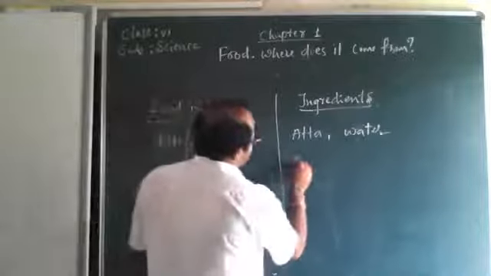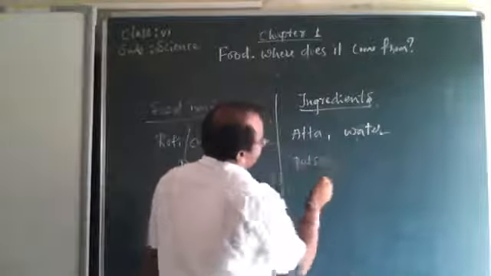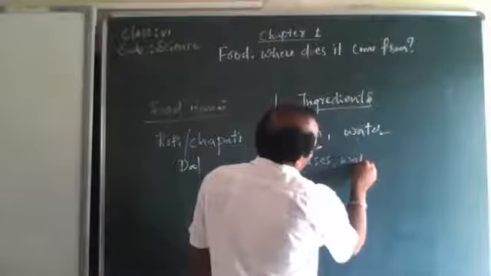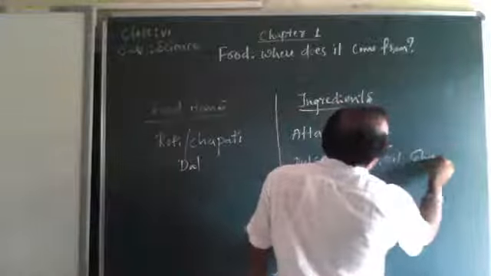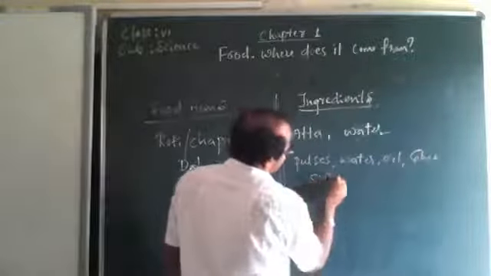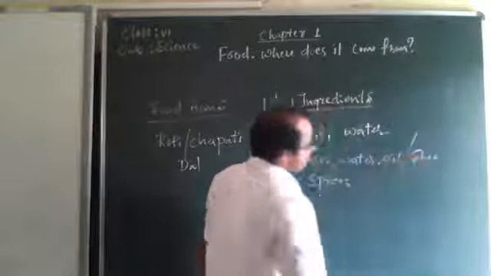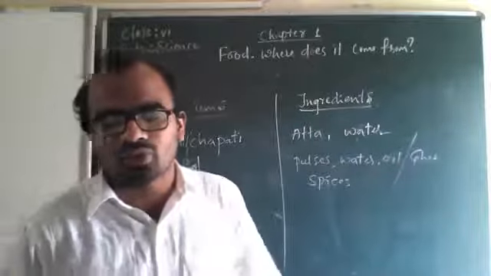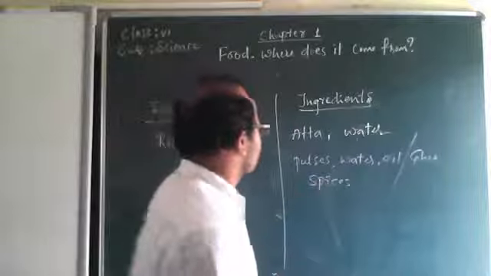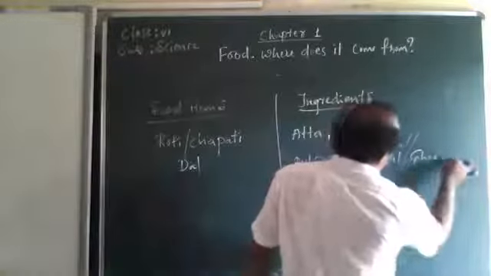See, pulses means dal, water, oil, ghee, spices. So oil or ghee is there. Either oil is used or ghee is used. Spices. Okay. Pulses, water, then salt. I have not written it yet, so after this I will write salt.